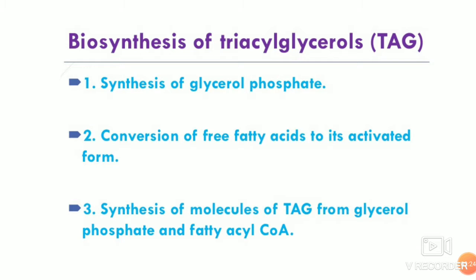First, synthesis of the glycerol backbone, that is synthesis of glycerol phosphate, then conversion of free fatty acids to their activated form.